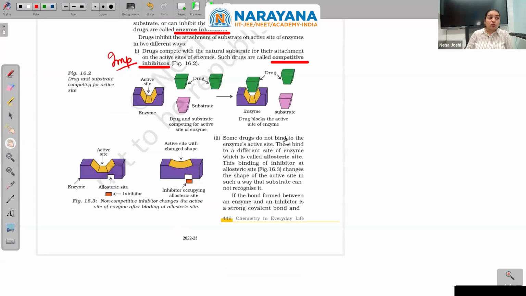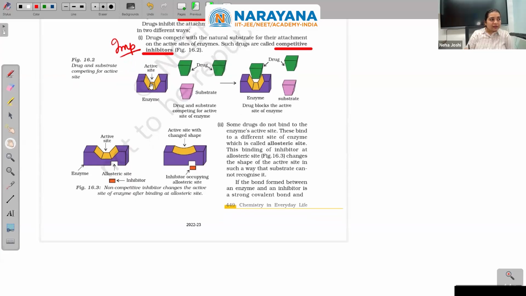Second, some drugs do not bind to the enzyme's active site. These bind to a different site of the enzyme. Okay, they do not sit at the actual site. Competitive inhibitors directly block the active site, but some do not block the active site. They get attached somewhere else. And there, when they attach, the entire shape of the active site changes. So some drugs bind to a different site of the enzyme, which is called the allosteric site. What is it called? Allosteric site.